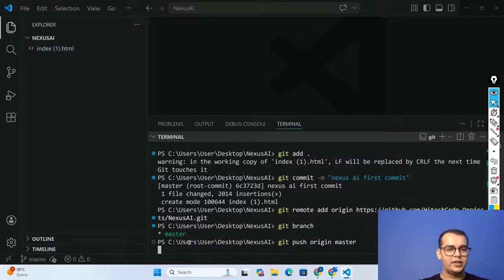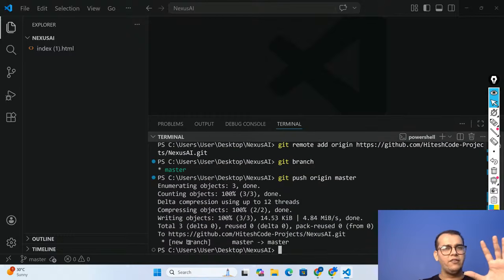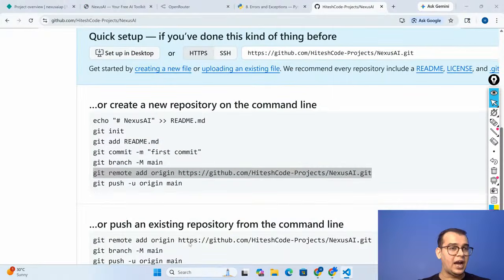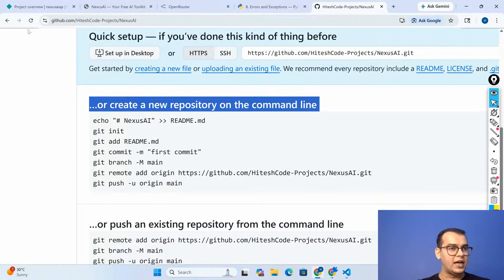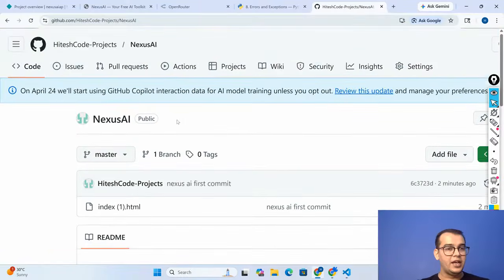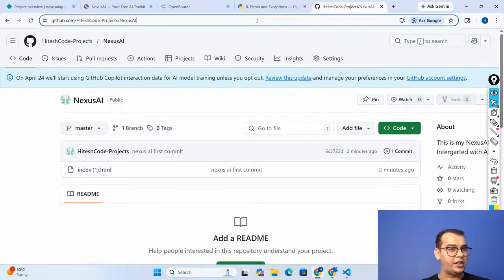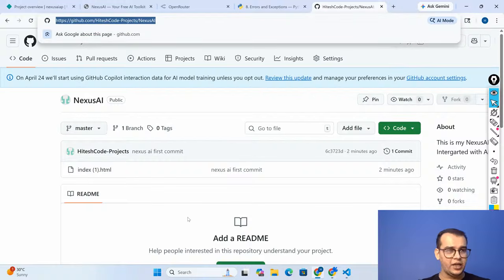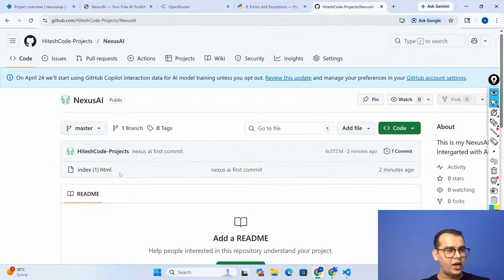Simple as that. If you just note down these 5 commands, in future you don't need to understand anything. You can use the same commands again and again to add your code from your laptop to your GitHub repository. Now see the magic. I just have to refresh this, and you will see that the same file has been added to my GitHub repository. Now see one more magic. I'm sharing this link on the chat box. Tell me whether you are able to open this HTML file or not.